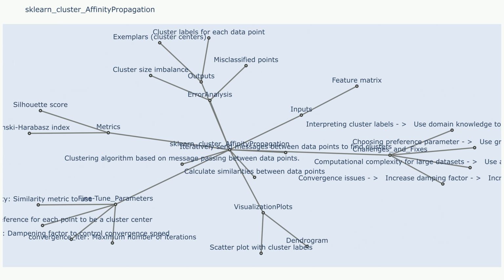Visualization plots. Scatter plot with points colored by cluster assignment to visualize the cluster structure. Dendrogram plot showing the hierarchy of clusters, which can be helpful for understanding the relationships between clusters.